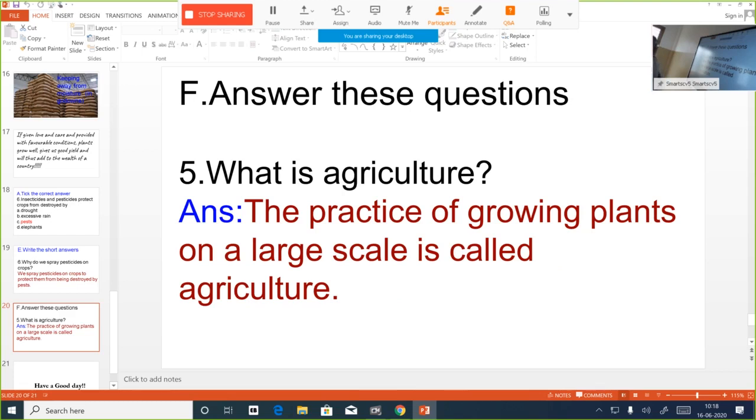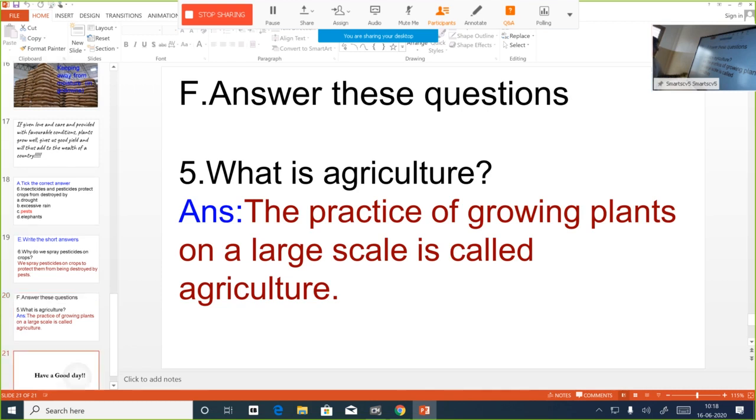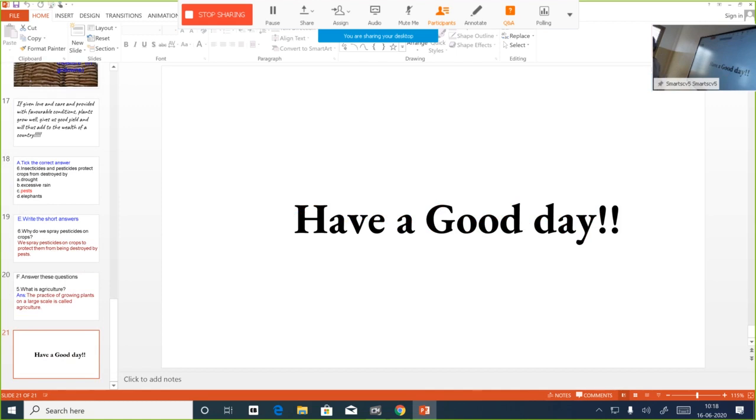Now this is a definition question included under the F section. What is agriculture? You need to write only the definition. It's the practice of growing plants on a large scale. So that's all from the chapter.